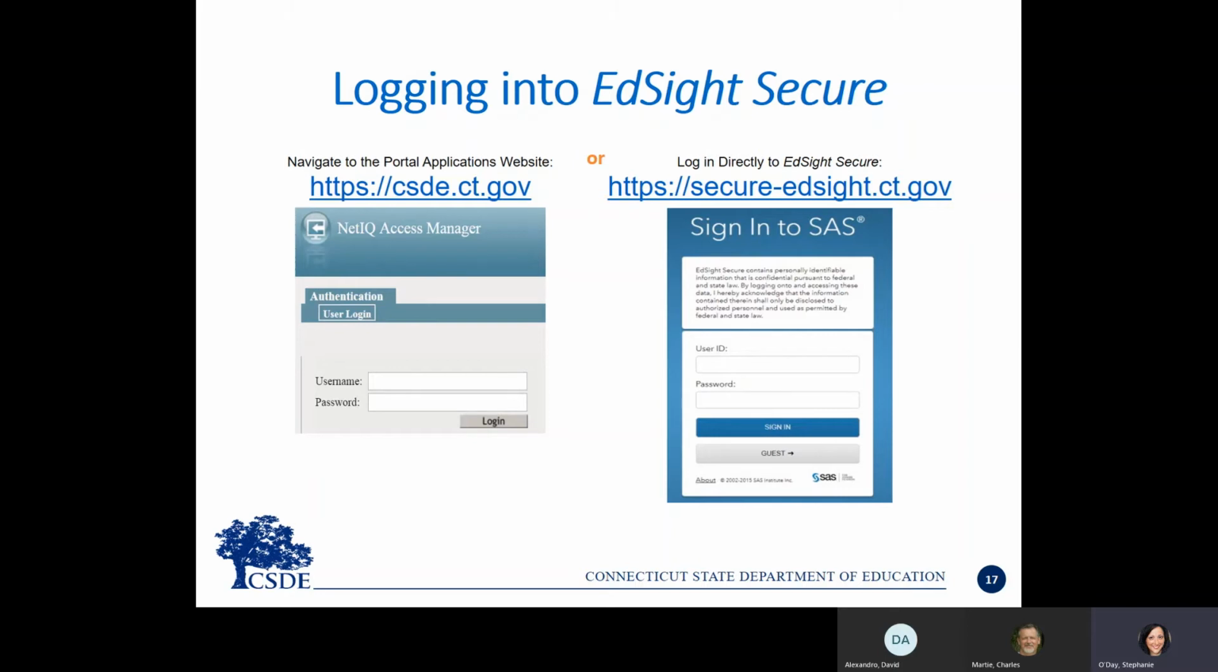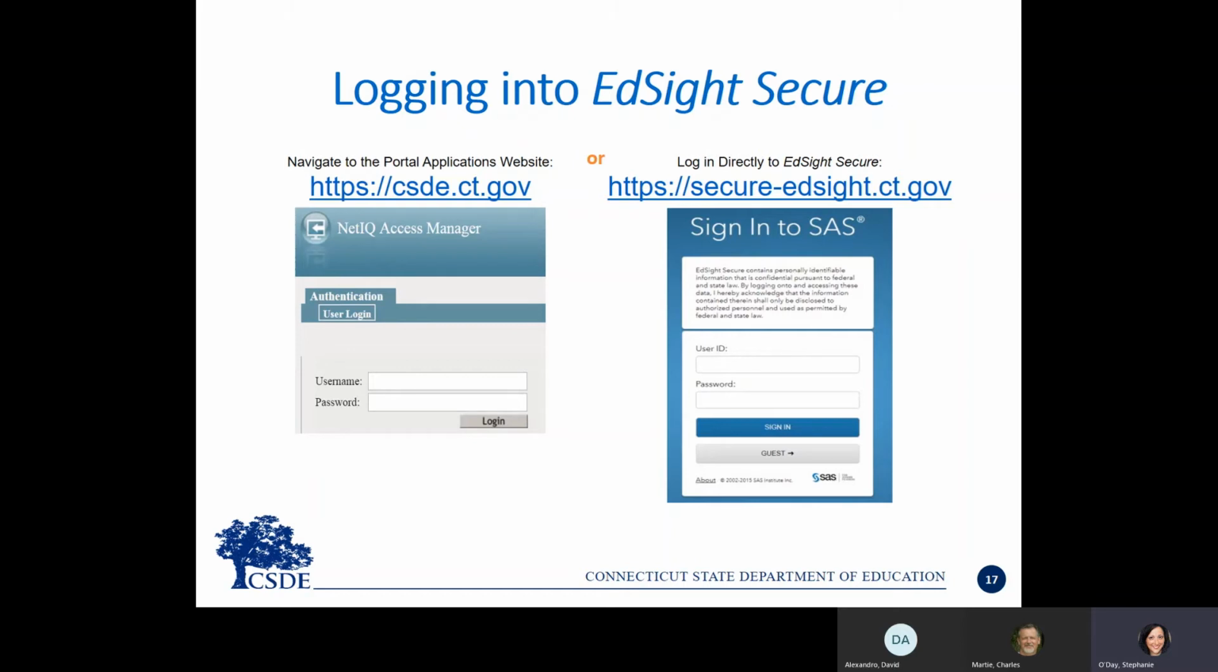I just like to remind people that if you're on a computer where you don't have a favorite saved or you can't remember the URL for EdSite Secure, you can actually just Google EdSite Secure, and the first link you will find on Google will be the login.